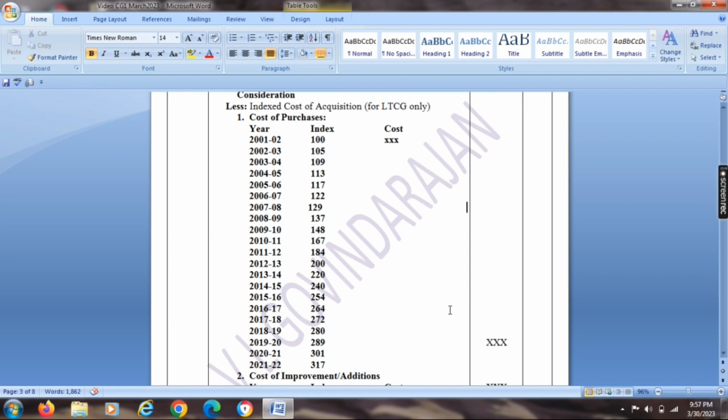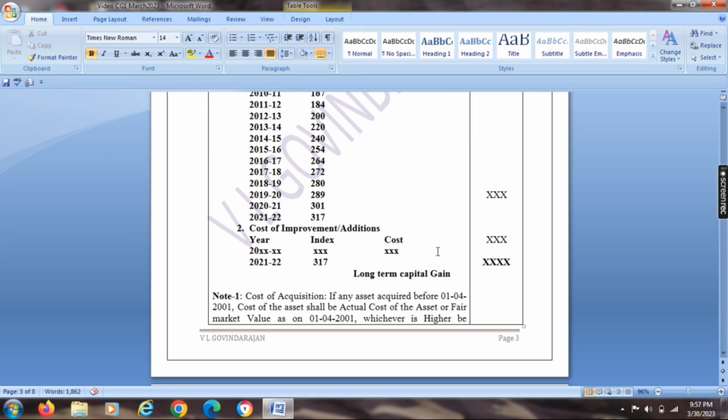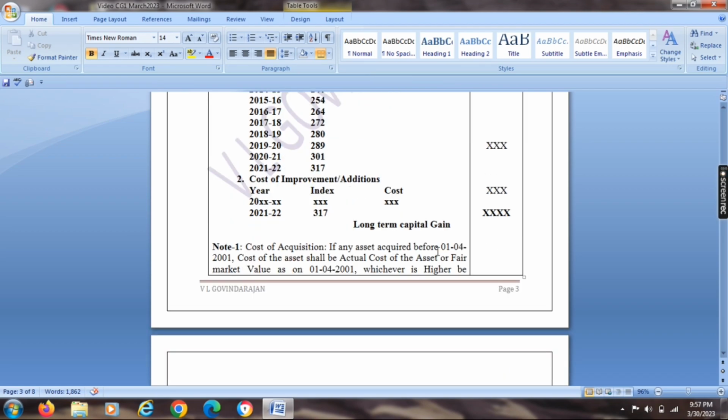If any cost of improvement is made in another year, or in any of the years, we have to apply the same to the cost of improvement or cost of additions, giving indexed cost of improvement or indexed cost of additions. We have to calculate in the same pattern. Here we have to consider the important notes.